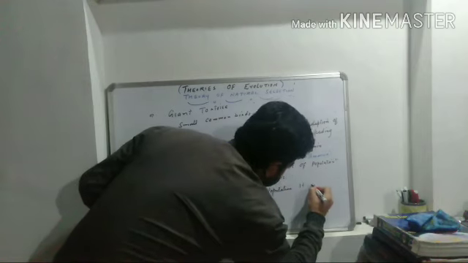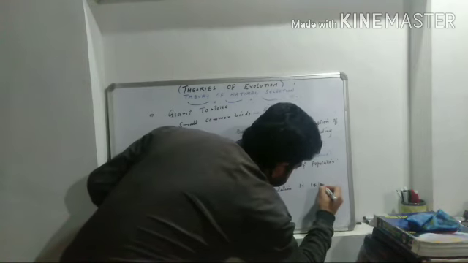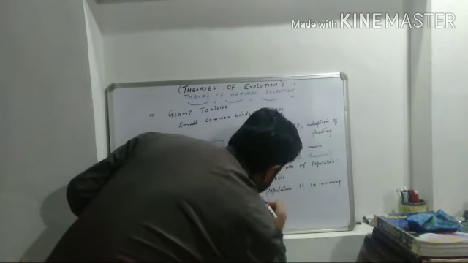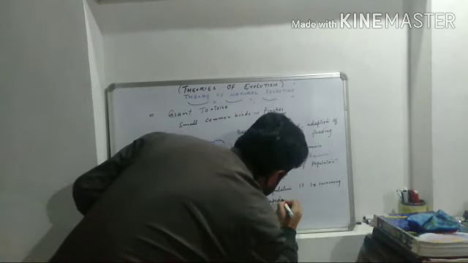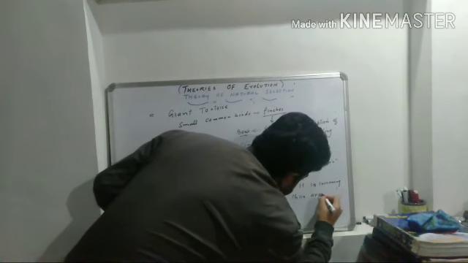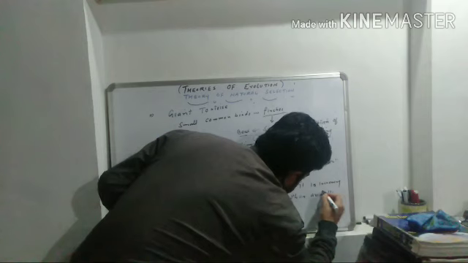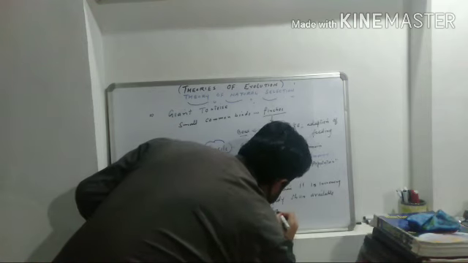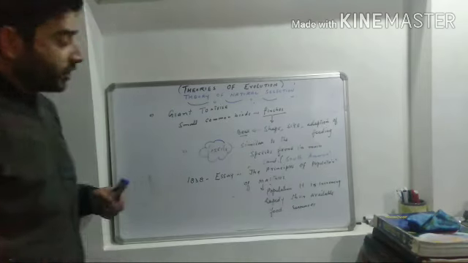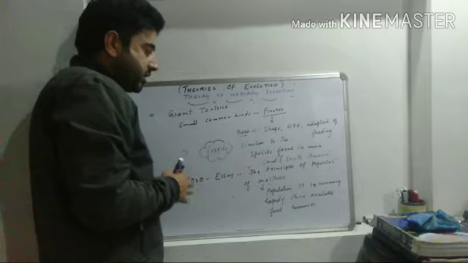It is increasing rapidly than available food resources. This is very important here.